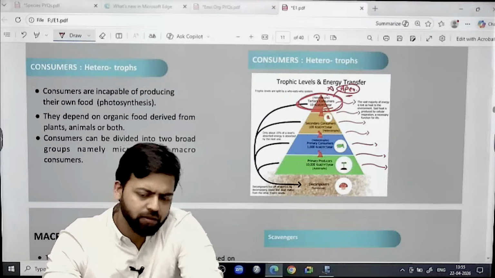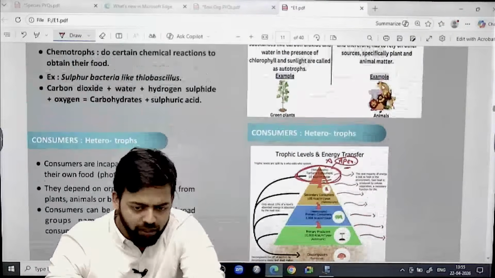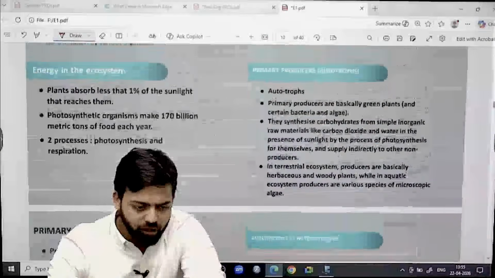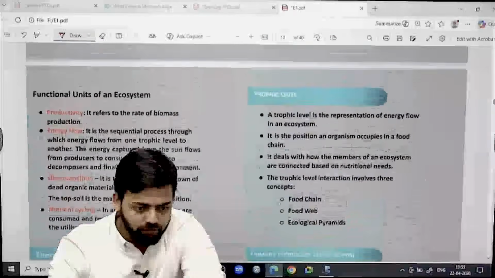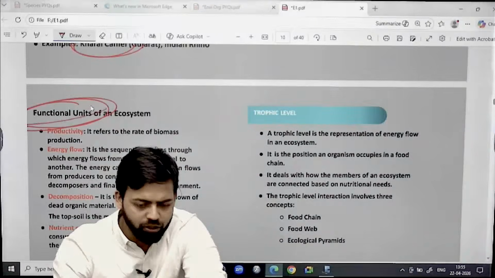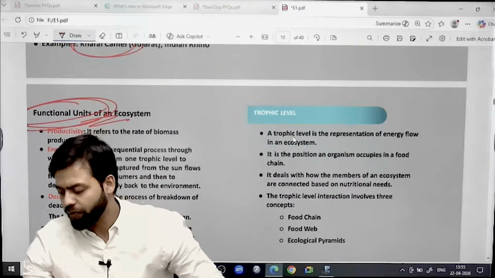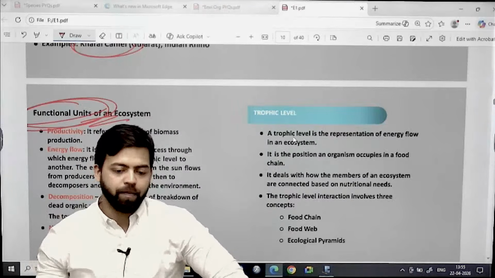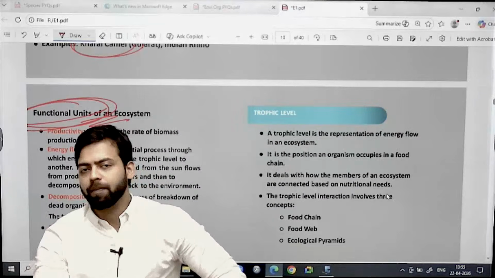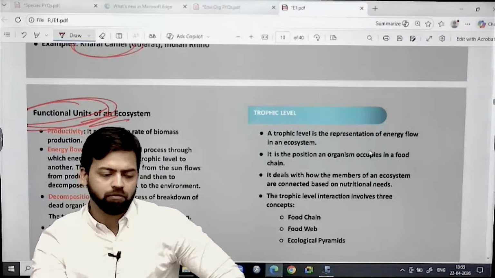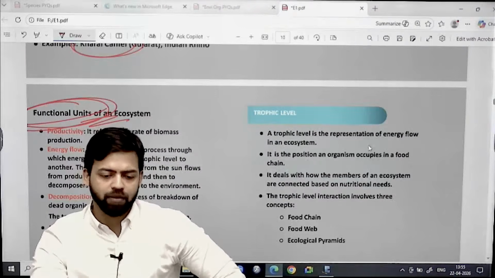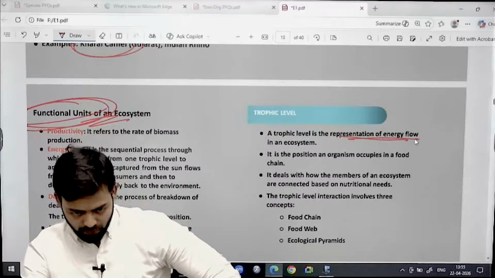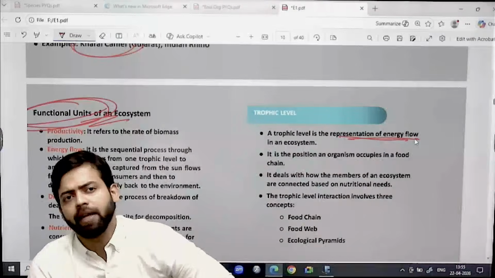Usually 4 levels. There can be 5 trophic levels as well, depending upon which type of energy level we are talking about. So write down. We have already written about the functional units of an ecosystem. Write down trophic level. It is the representation of energy flow, one of the functionalities of an ecosystem. It is the representation of energy flow in an ecosystem.